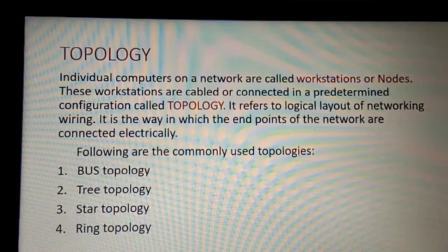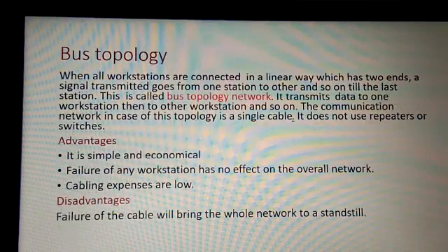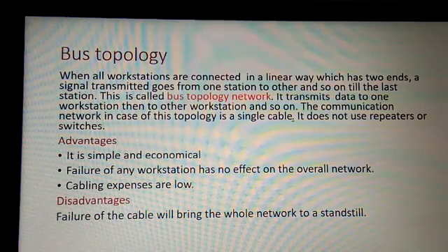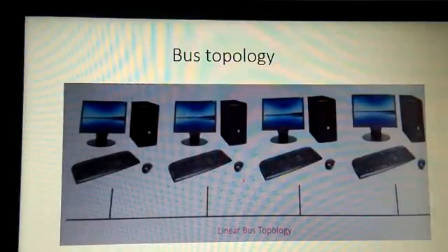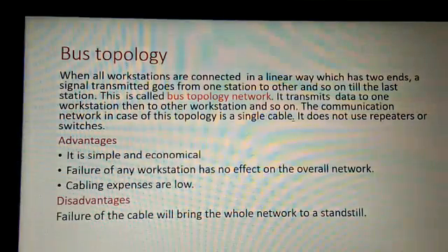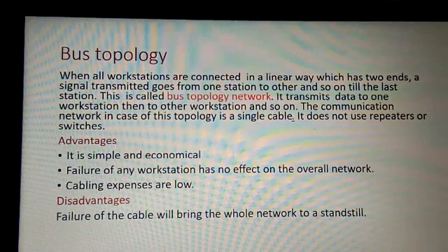Now what is bus topology? In bus topology, all the workstations are connected in a linear way and it has two ends. A signal transmitted goes from one station to the other and so on till the last station. This is known as bus topology network. The data is transmitted to one workstation, then to the other workstation and it goes on till the end. The communication network in the case of bus topology is a single cable called bus or transmission media, and it does not use switches or repeaters.